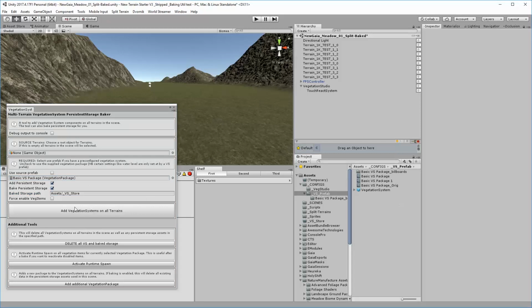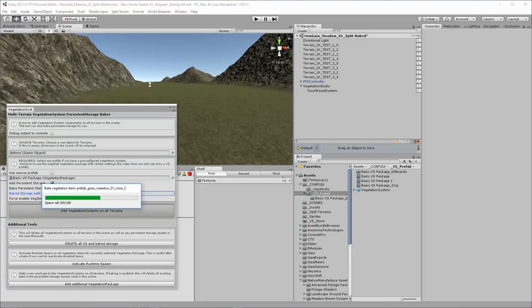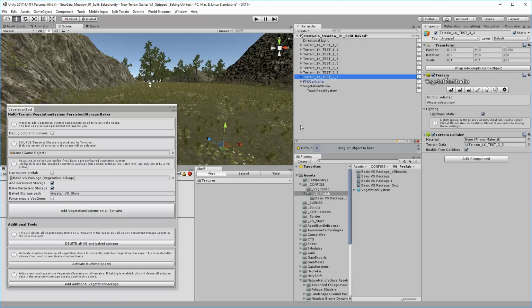Alright, let me bake that one again. So I'll bake that one again, do it. So you can see, because of the time that it takes to bake things, why I've gone with only a few terrains and not too many vegetation packages. Now you'll notice that sometimes you have to click on the terrains, or even just save the scene to wake it up and know that it's there, or in the worst case scenario sometimes you need to go into play mode, but hopefully it should just appear. That's just a Vegetation Studio thing.